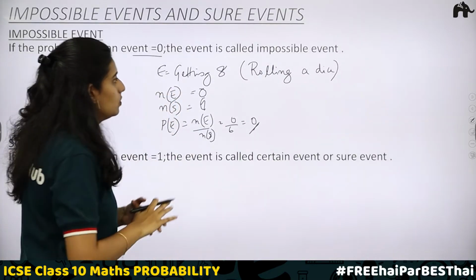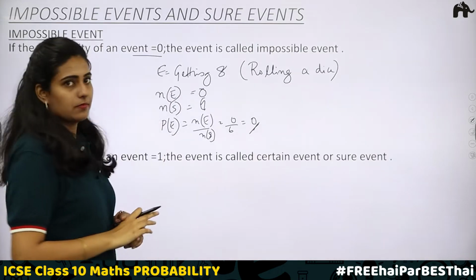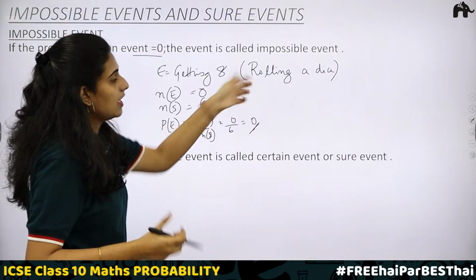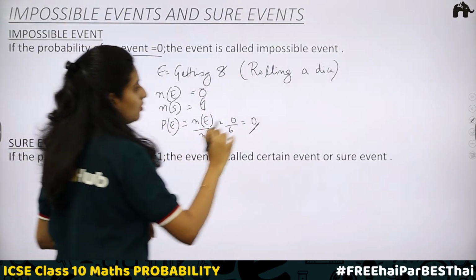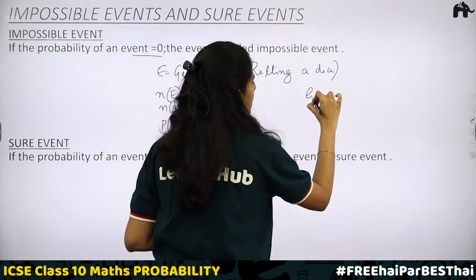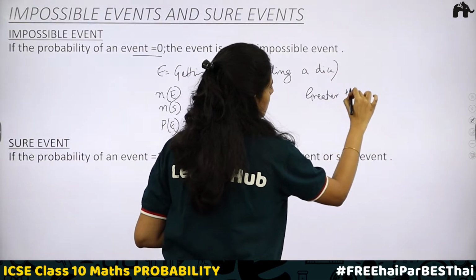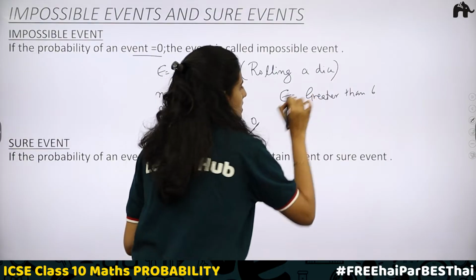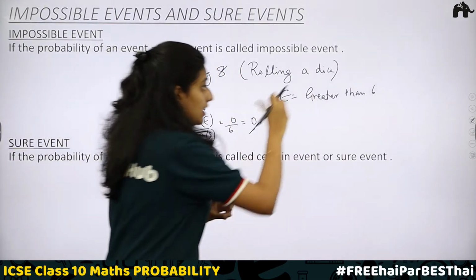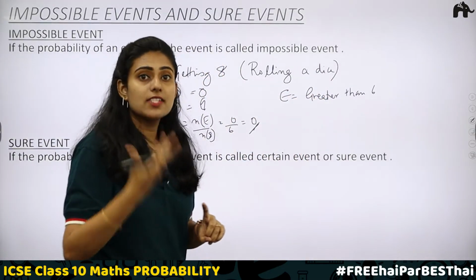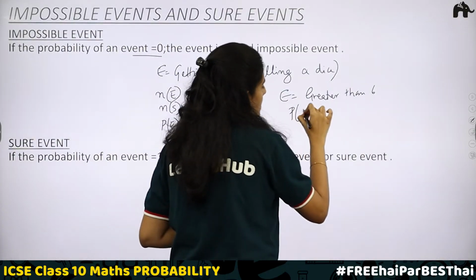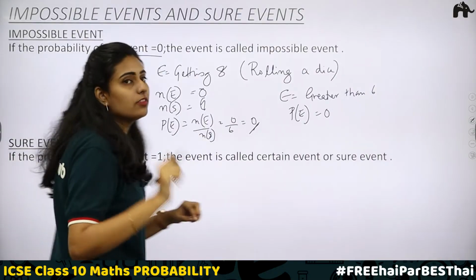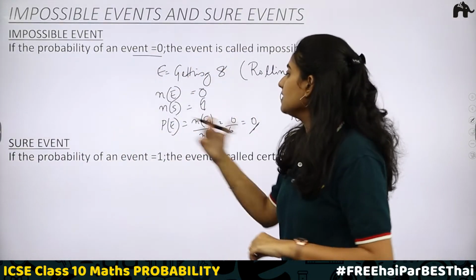Or I am asking you to find the probability when a dice is thrown and you have to get a number greater than 6. This is your event. Is it possible? You can get 6 but you cannot get a number which is greater than 6. Therefore, in this case also the probability will be equal to 0. This is again an example of an impossible event. Now next is sure event.